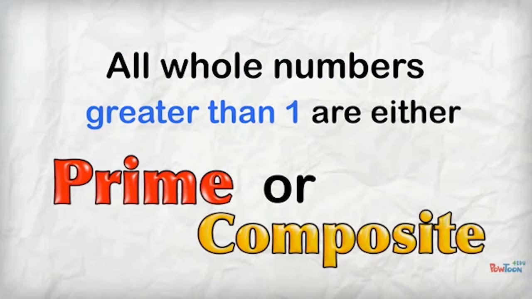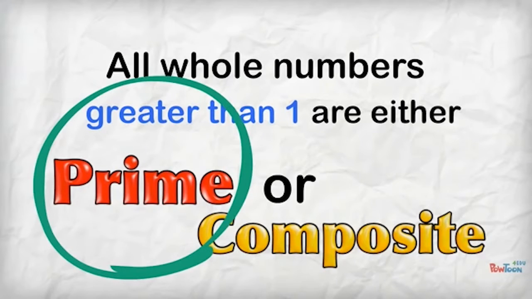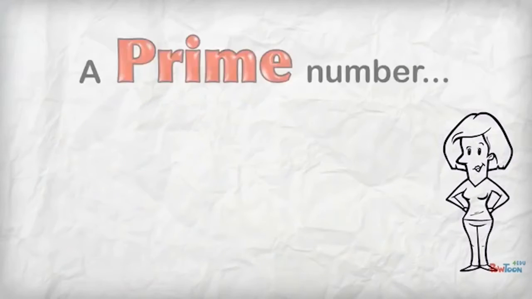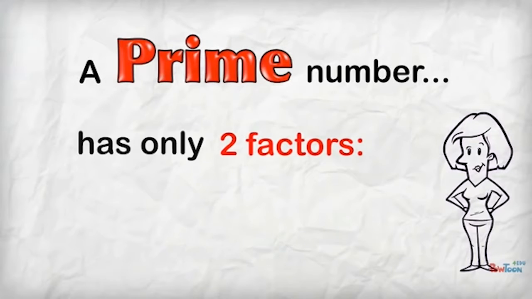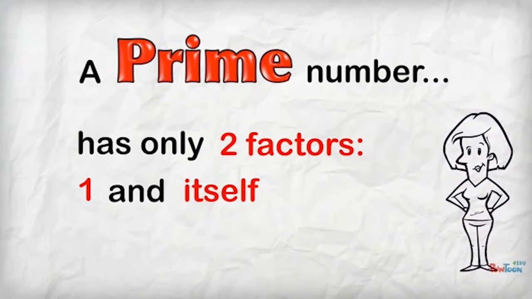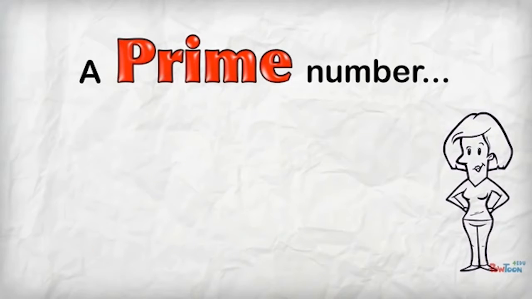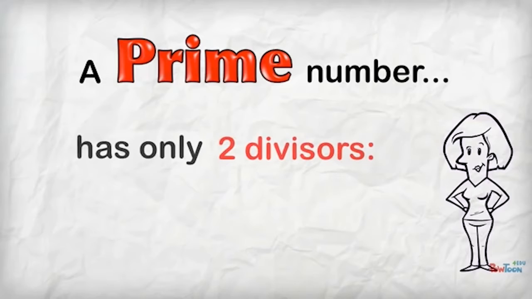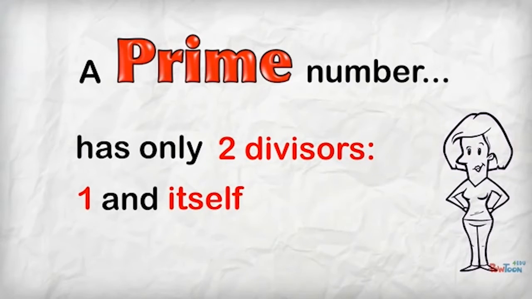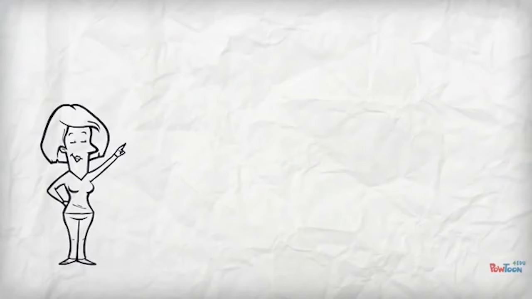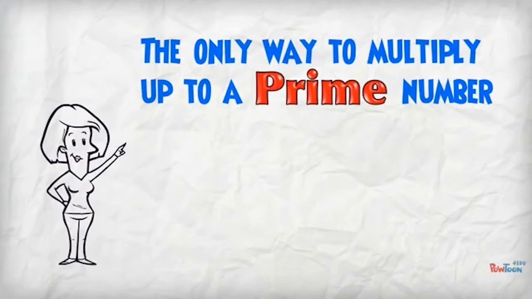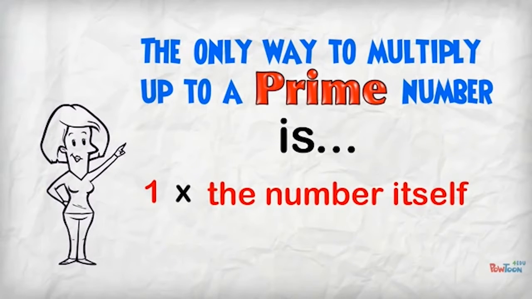Let's start by finding out what a prime number is. We say that a prime number has only two factors, 1 and itself. And we can also say that a prime number can be evenly divided by only two numbers, 1 and itself. So we know that the only way to multiply up to a prime number is to say 1 times the number itself. Let's take an example.